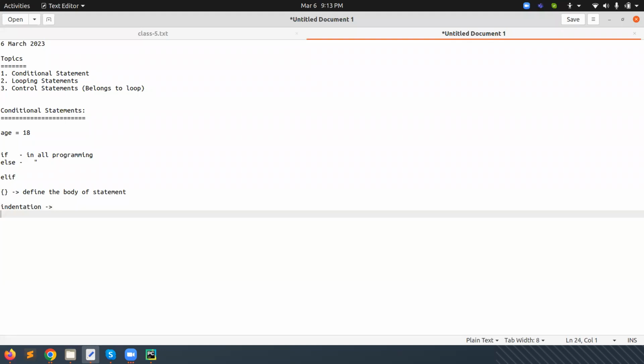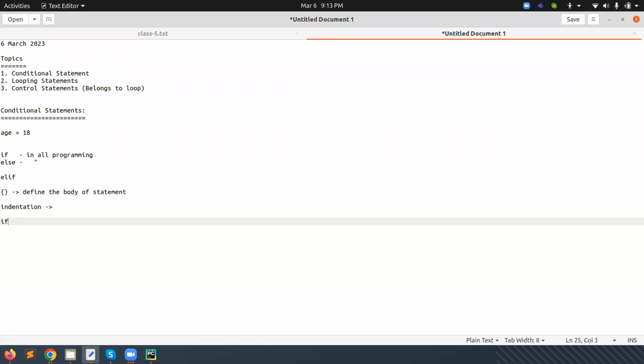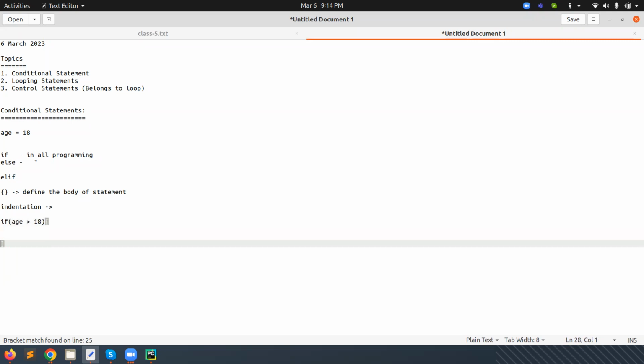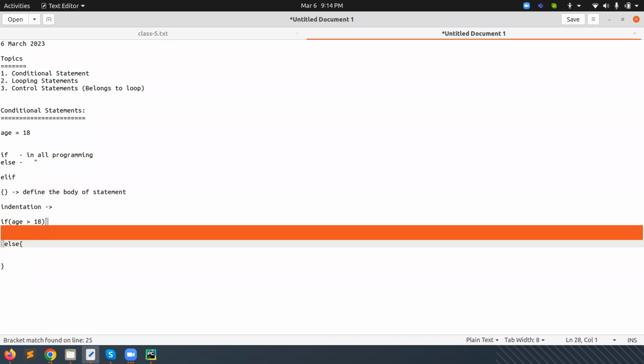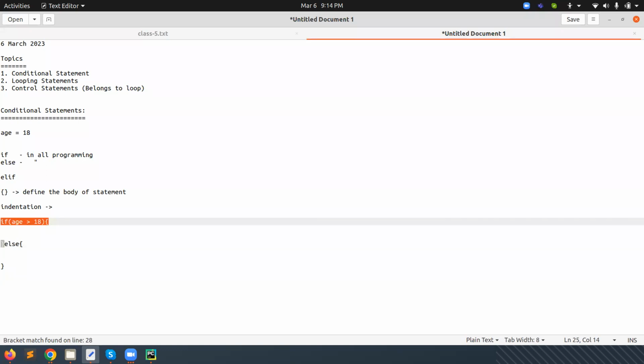What is the meaning of indentation? When we define a body, suppose we have written if, then we can give the condition, for example, age is greater than 18. If we want to define the body in other programming languages like C and C++, you can see we apply this condition, then we give else. From this if to this else is the body. Whatever code or command you write here will execute only when this condition is true.